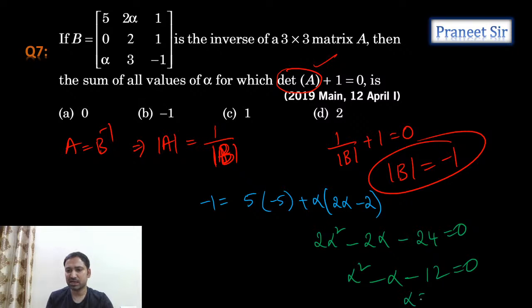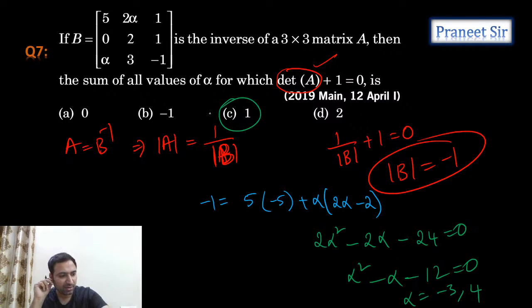So guys, tell me what alpha values we're getting. Are we getting minus 3 and 4? So the sum of these two values, minus 3 and 4. Why? Because it is the sum of all values of alpha. So minus 3 plus 4 is how much guys? Are we getting 1? So 1 is the answer. Correct. Is it clear guys? Perfect.